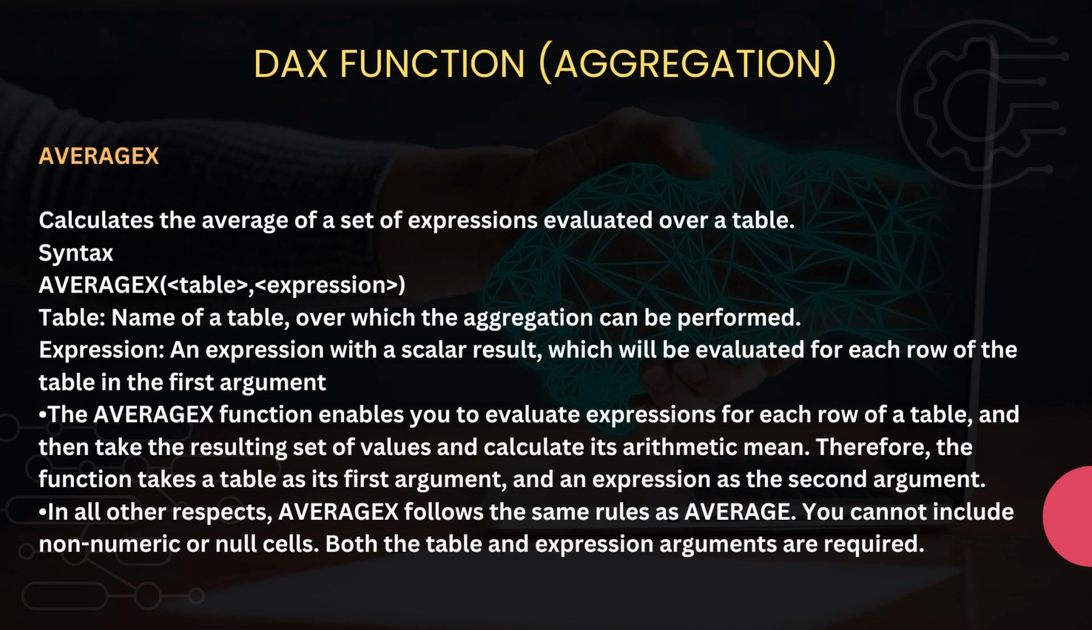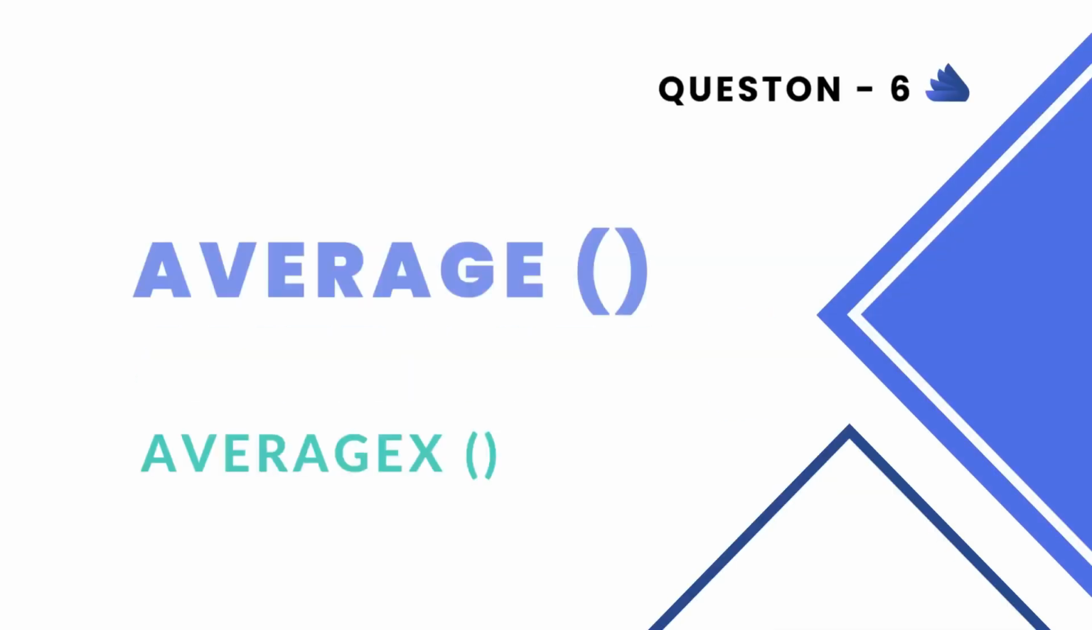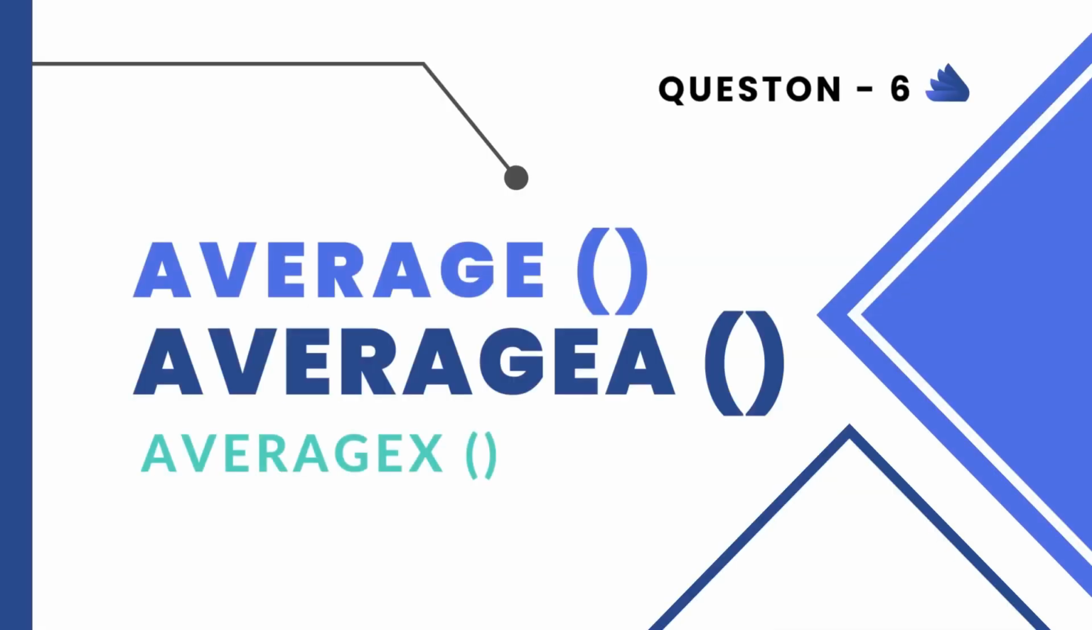Alright. And another thing is that the AVERAGEX DAX function follows the same rule as AVERAGE. You cannot include any non-numeric or null cell here. So this is all about the AVERAGE, AVERAGEA and AVERAGEX DAX functions.